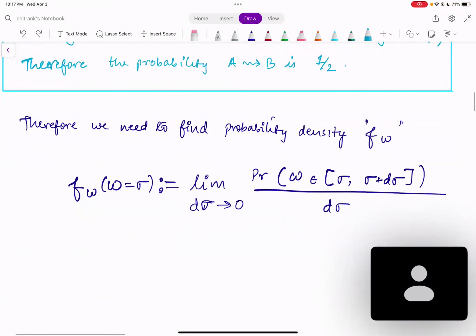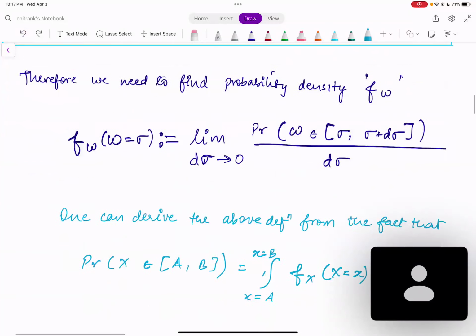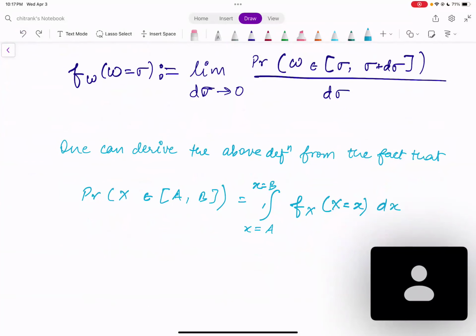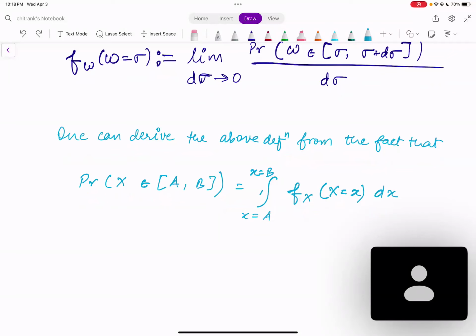Now, you may wonder how this came about. The answer is quite simple, because we know that for any random variable x, the probability that x lies in the range a to b can be written as the integral of the density function of x from a to b. If you do this integration, it gives you the probability, although even this statement has some ifs and buts. For example, a has to be less than b. But anyway, this is what you would definitely have seen in your undergrad probability and stats course.